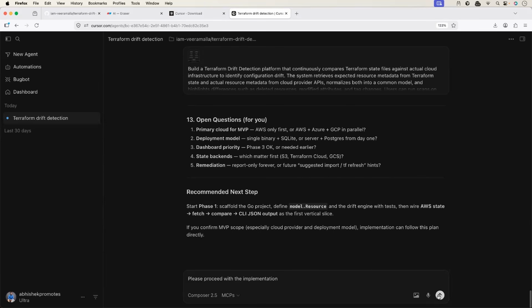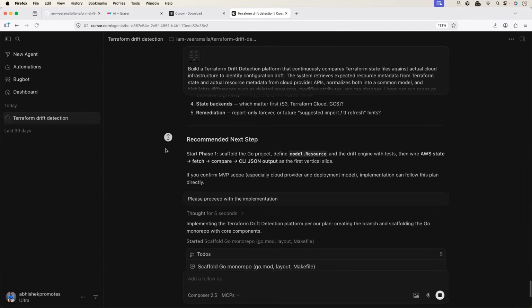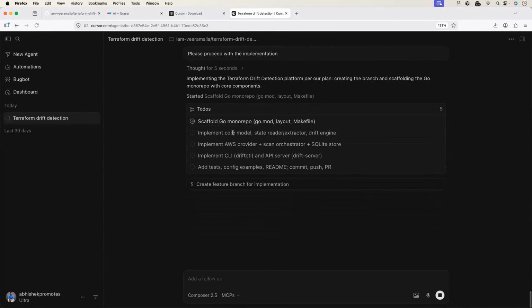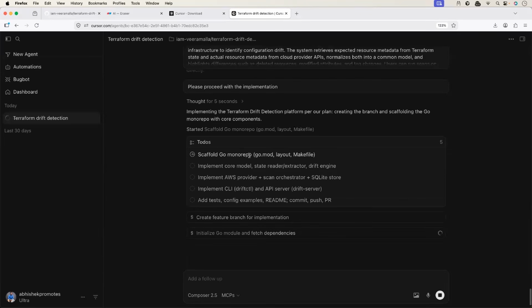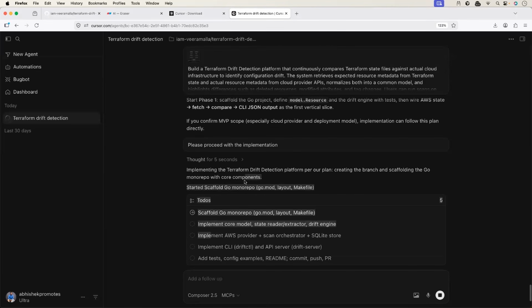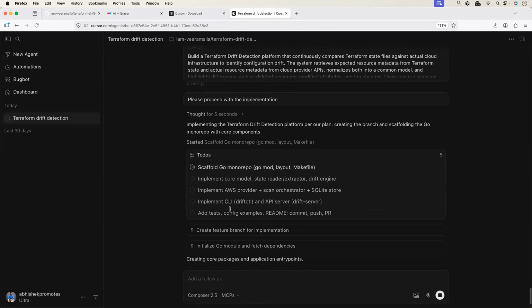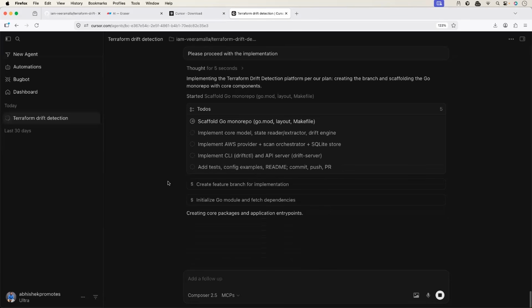Perfect. Now let's ask it to go ahead and implement it. Let's see how it implements. Okay, it is implementing the next steps. So you can see the steps it is going to implement. First, it is going to scaffold the Go mono repo. So the entire thing is going to be in a single repository. Then it is going to implement the core model, then implement the AWS provider, implement the drift CTL, and finally it is going to add tests, config examples, README, and it is going to push this entire thing as a pull request to the Git repository. If you want, you can directly push it as well.